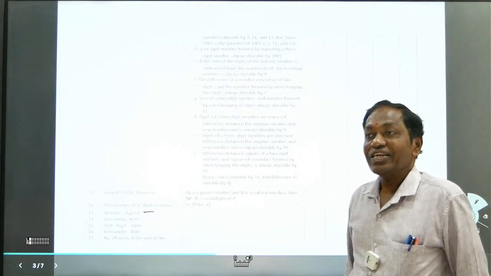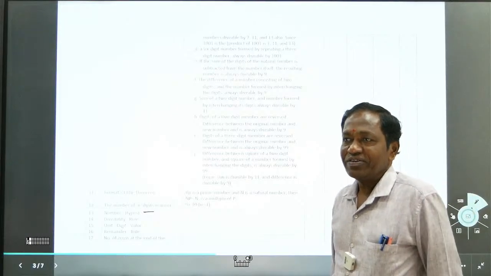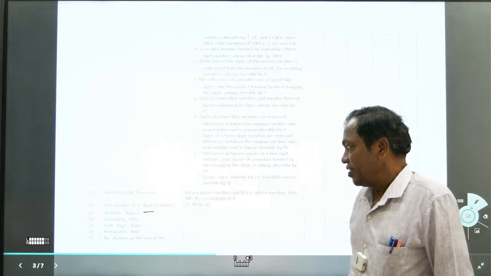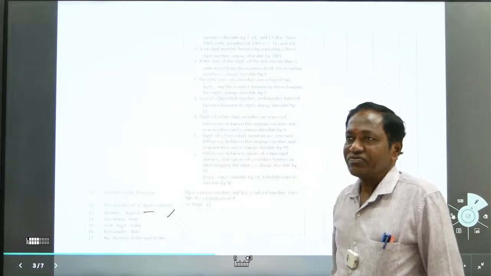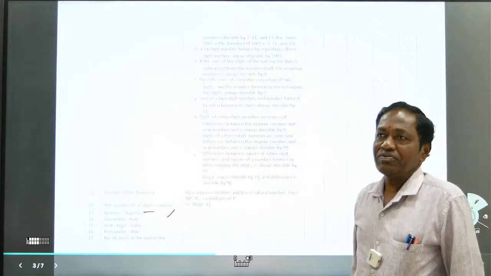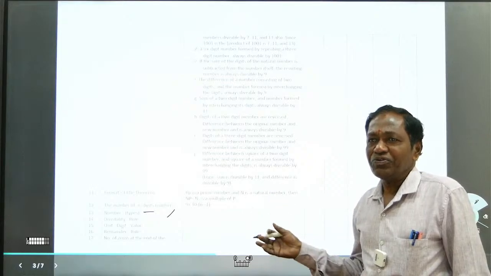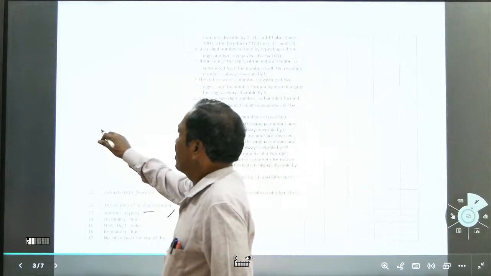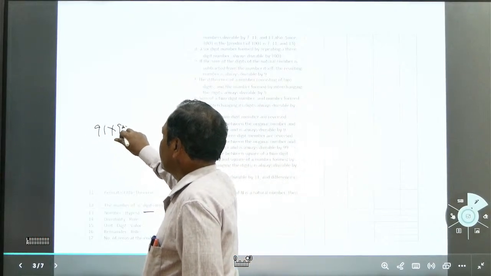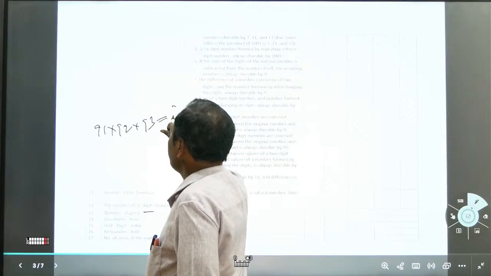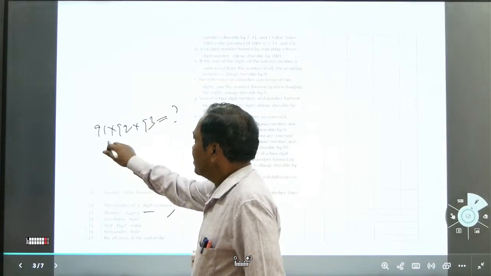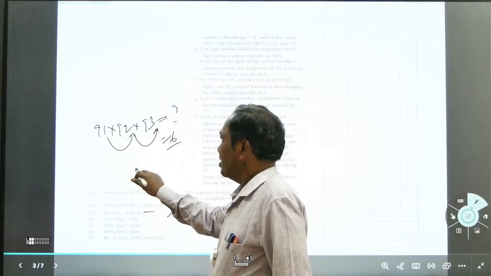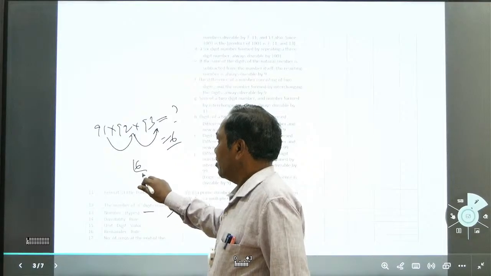For 16, last 4 digits. For 32, last 5 digits. That's right, and you remember. Okay, the divisibility rule. And unit digit value. What is unit digit value? We calculate only for unit digits, like 1 into 2 into 3. For example, 91 into 92 into 93. What is the unit digit value? 1 into 2, 2 into 3 is 6, like that. For example, 6 factorial. What is the unit digit?